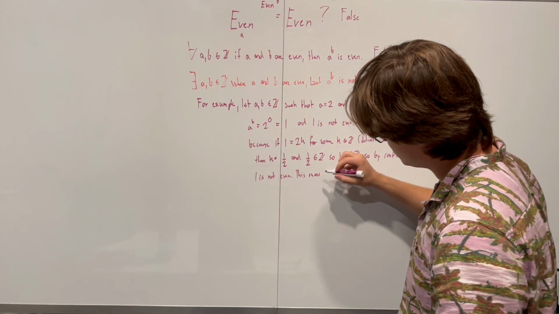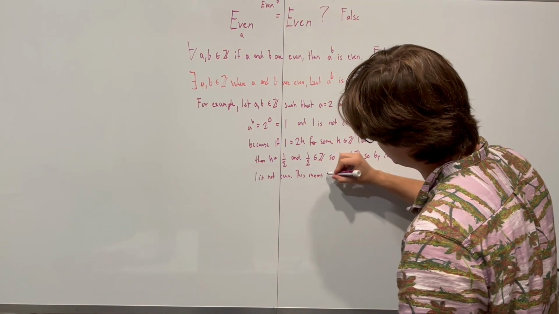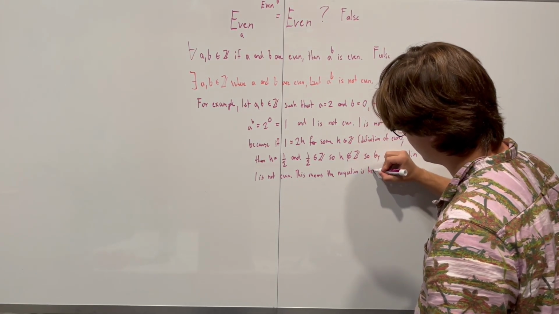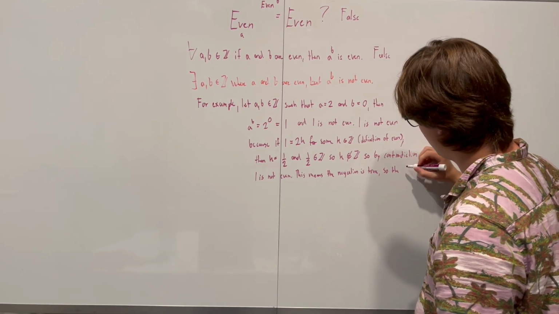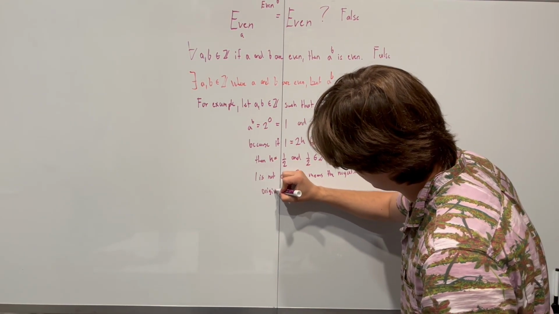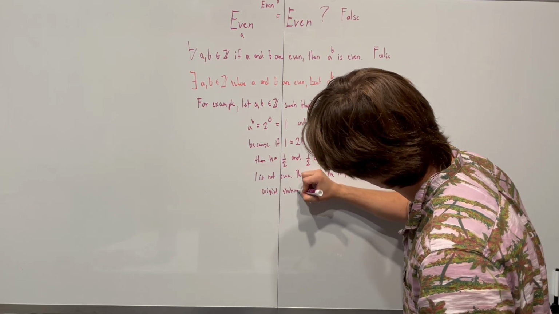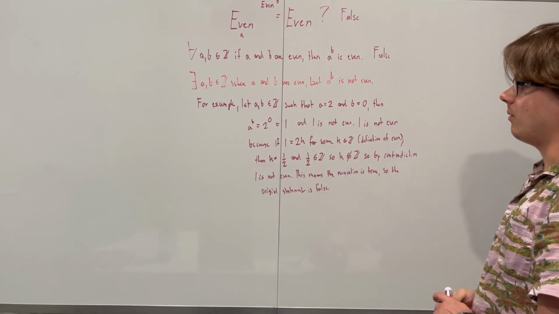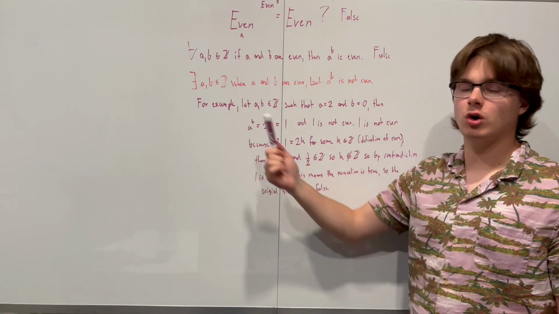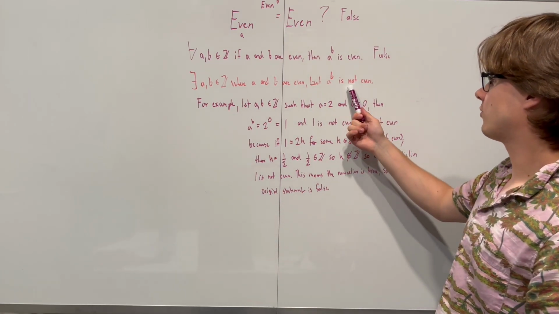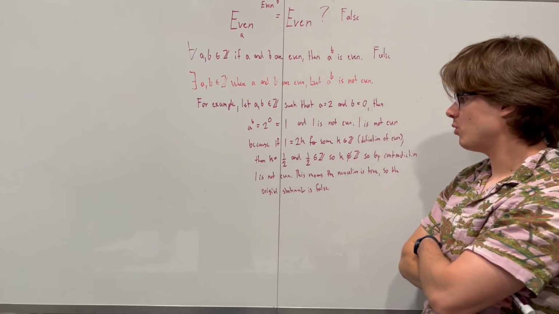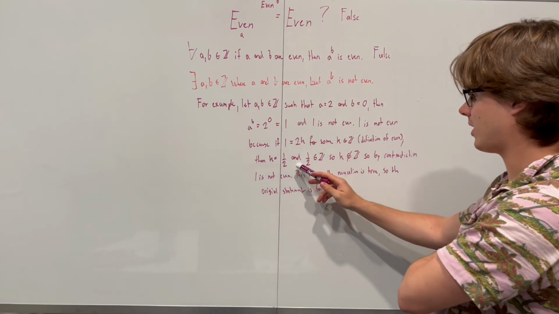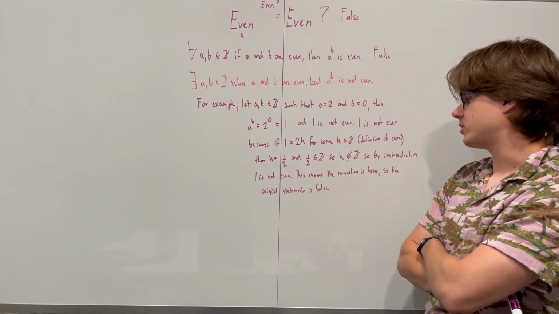So now we can write our concluding statement. This means the negation is true, so the original statement is false. Fantastic. You can also, instead of using this example, because we just need to show there is an example, right? So you could have written this as odd, but if you want to use negatives, you would then just need to prove the negative is a fraction, and that's also not going to give you a k that's an integer, which it must be by definition of even.